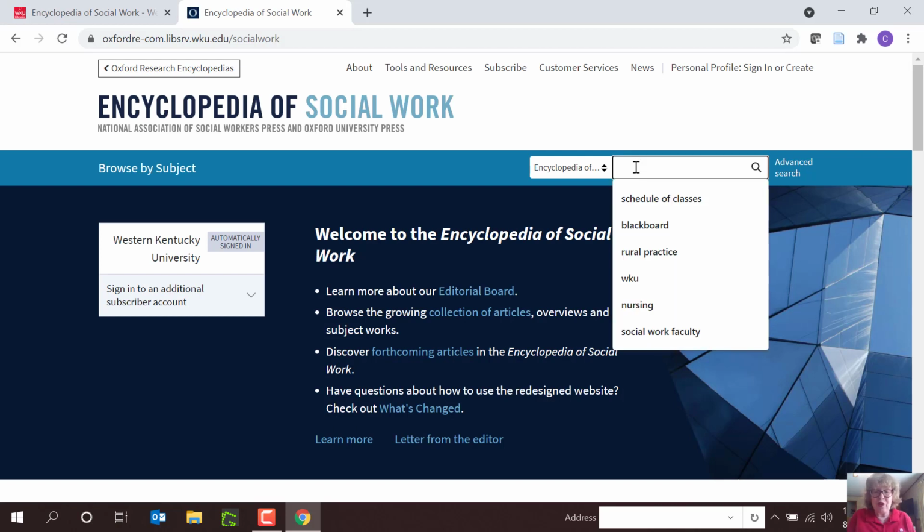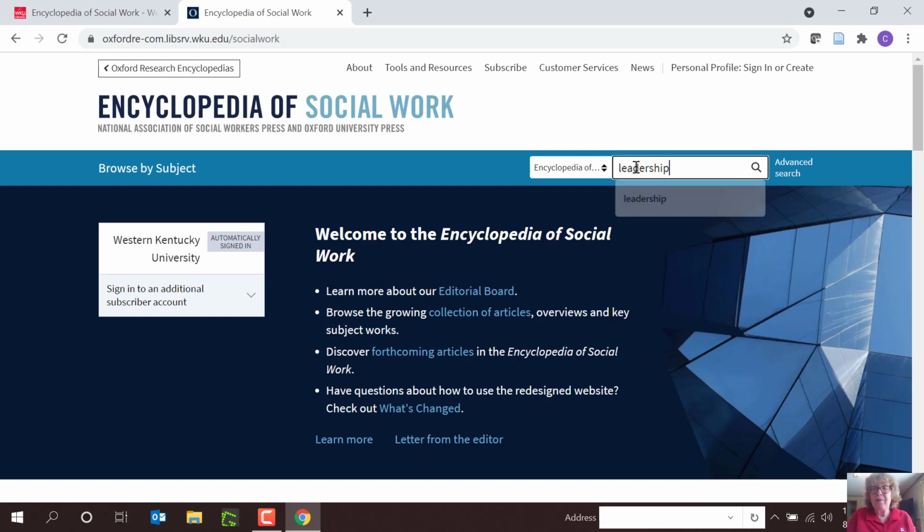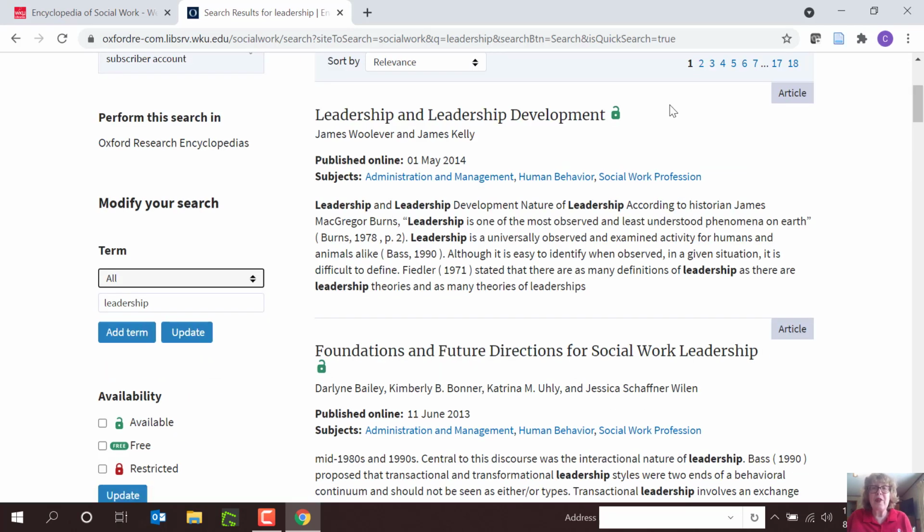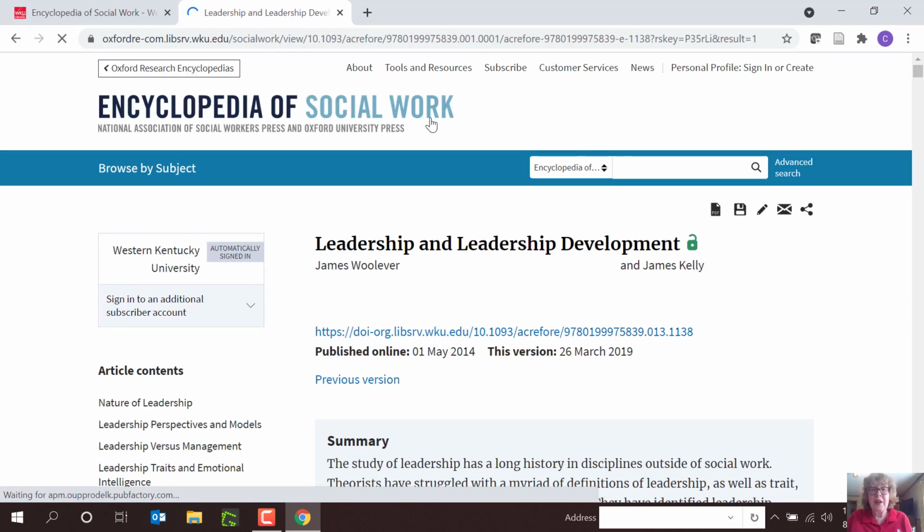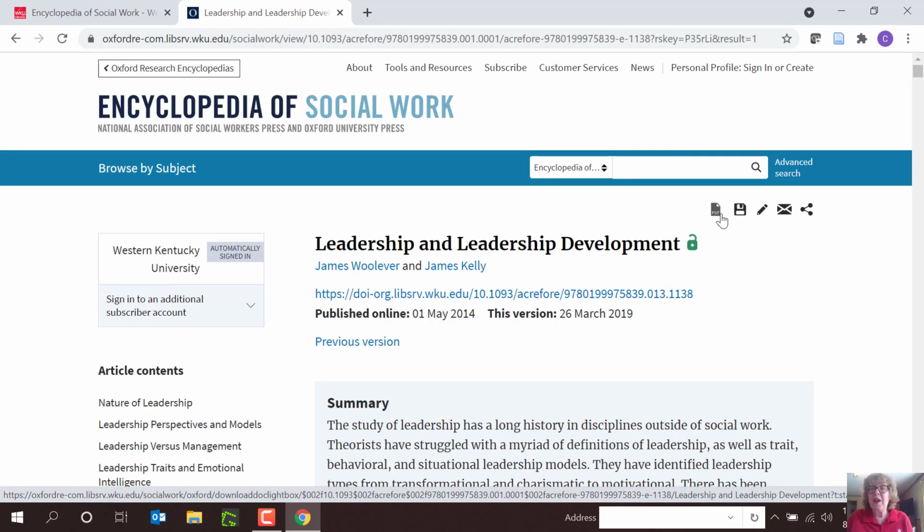Let's say I want to read the section on leadership. I type leadership, click Search. I find the section on leadership, click on the word. I can download this section. I can cite it in APA format. I can bookmark it. I can email it. I can print it from any location with internet access.